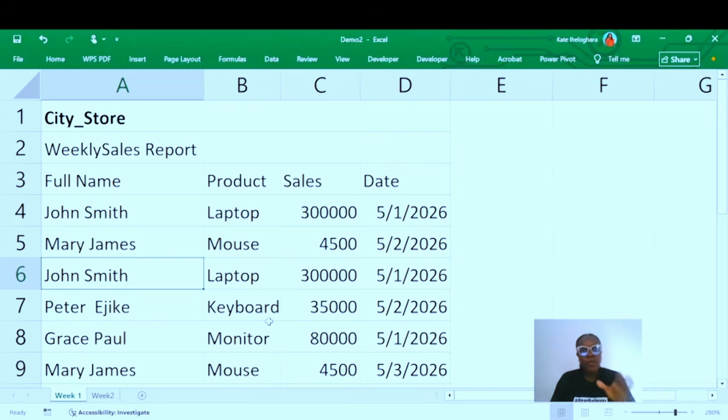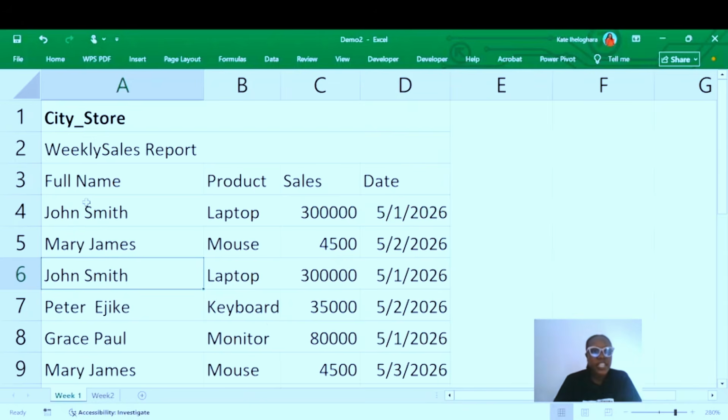And if you look closely, you're going to see a data set, a very small data set. We are going to get this data set cleaned. You might be wondering, how is this data set dirty? Let's analyze this and find out what made this data set dirty.